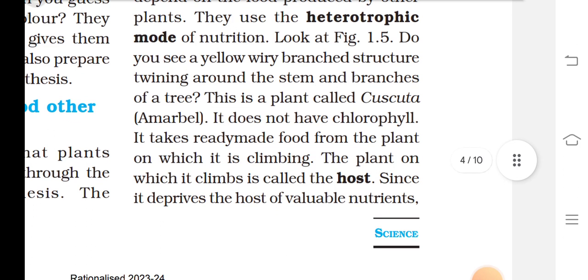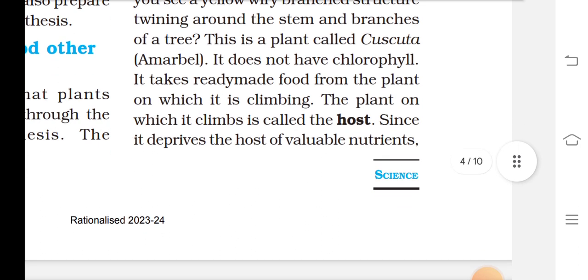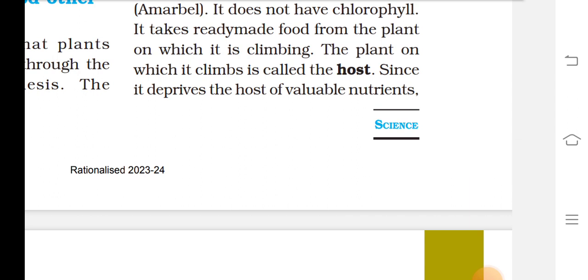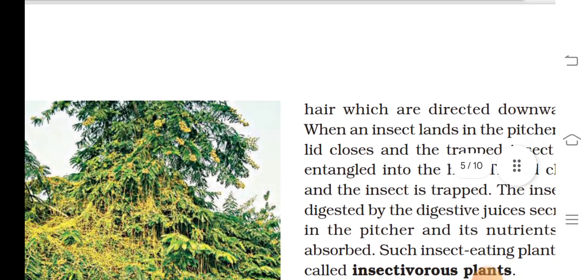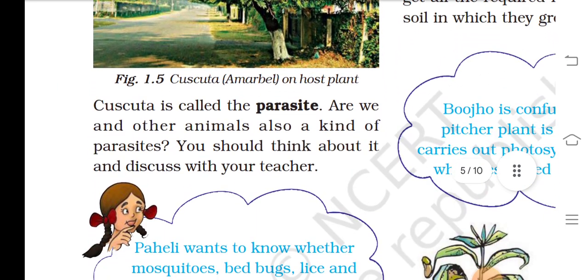Look at Figure 1.2. You see yellow, wiry branched structures twining around the stem and branches of a tree. This is a plant called Cuscuta. It does not have chlorophyll. It takes ready-made food from the plant on which it is climbing. The plant on which it climbs is called the host, since Cuscuta deprives the host of valuable nutrients. Cuscuta is called a parasite.